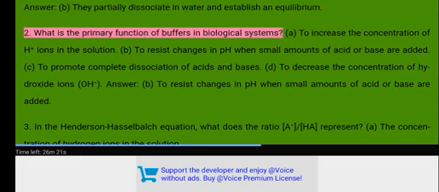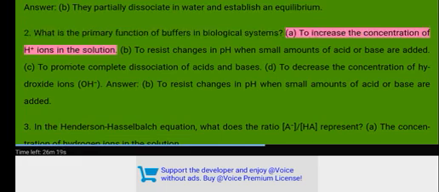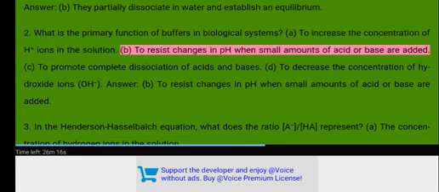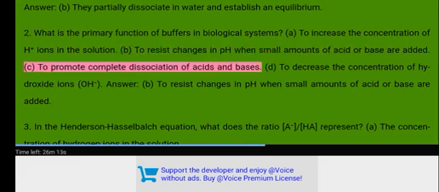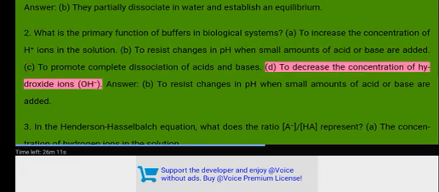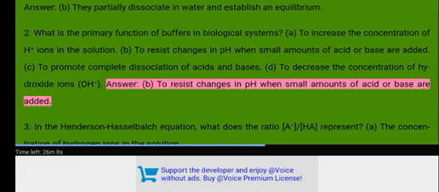2. What is the primary function of buffers in biological systems? A. To increase the concentration of H+ ions in the solution. B. To resist changes in pH when small amounts of acid or base are added. C. To promote complete dissociation of acids and bases. D. To decrease the concentration of hydroxide ions OH-. Answer: B. To resist changes in pH when small amounts of acid or base are added.